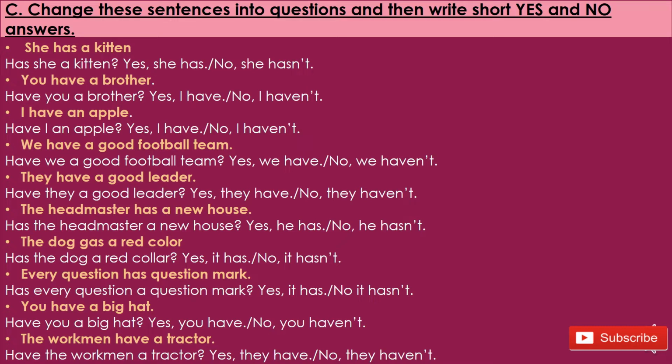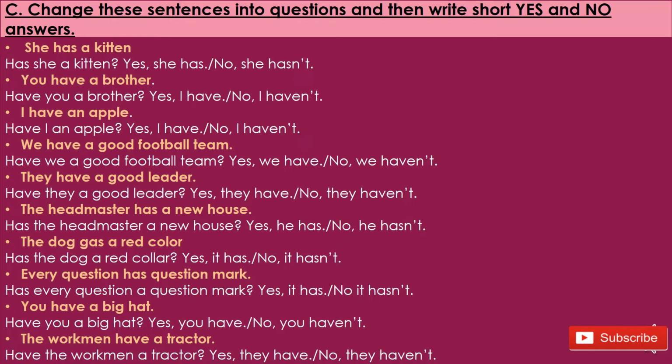I have an apple. Make it a question: have I an apple? Yes I have, no I haven't. So in this way you will have to complete this exercise by first making a question of the sentence, then answering it shortly. We have a good football team. Have we a good football team? Yes we have, no we haven't.